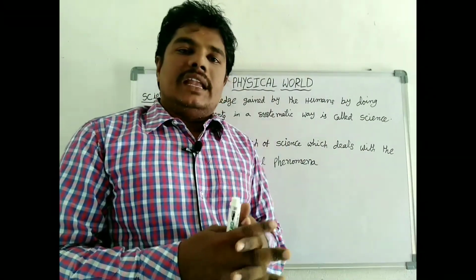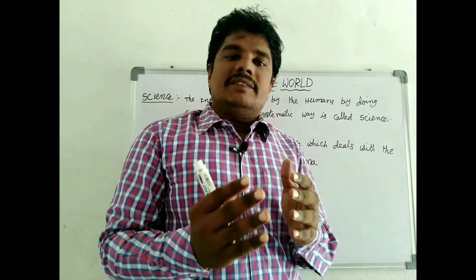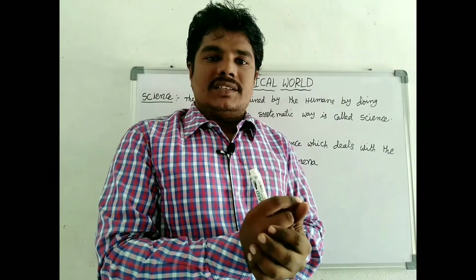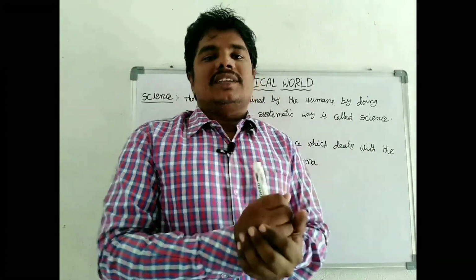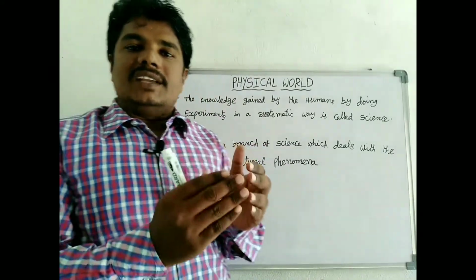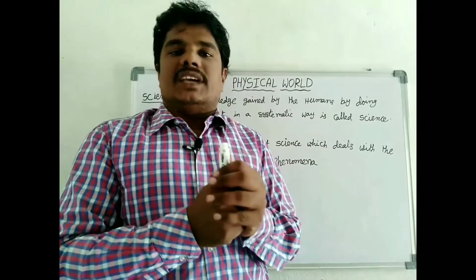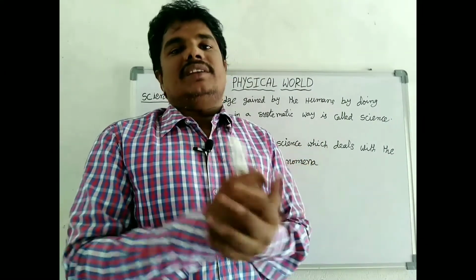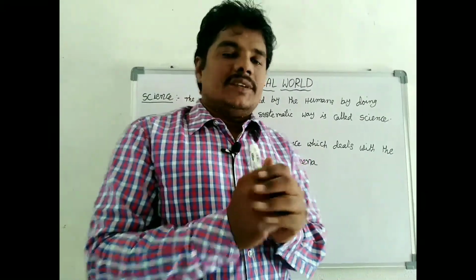Science has a number of branches. If the science deals with living things, it is called biological science. Example, botany, zoology, etc. If the science deals with non-living things, it is called physical science. Example, physics, chemistry, etc. Now we move to physics.